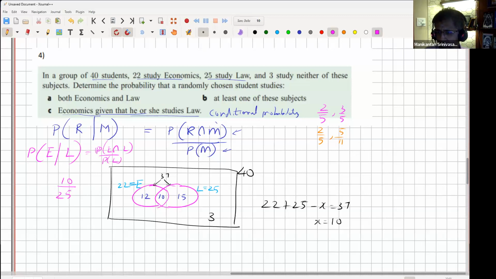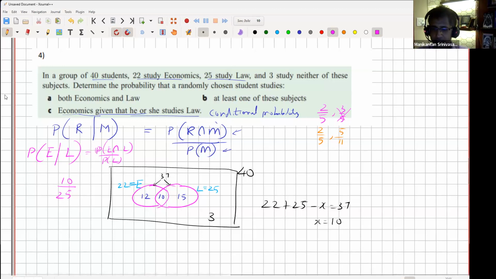Does it make sense? So what is the 5 by 11, Kunal, what was that answer? How did you get that one? I think what I did is that first, when I was doing 2 by 5, I took 10 by 25. And then for the second one, I did 10 by 22. I was trying to figure out how I got different answers. A silly mistake, right? That's good. So now we understand it's 10 by 25.